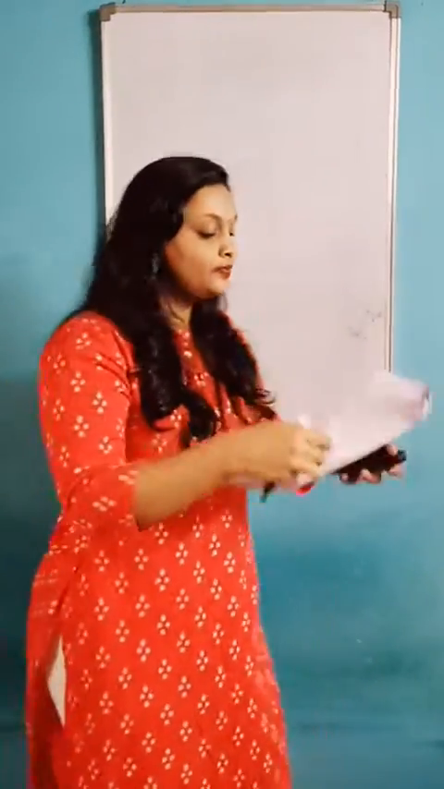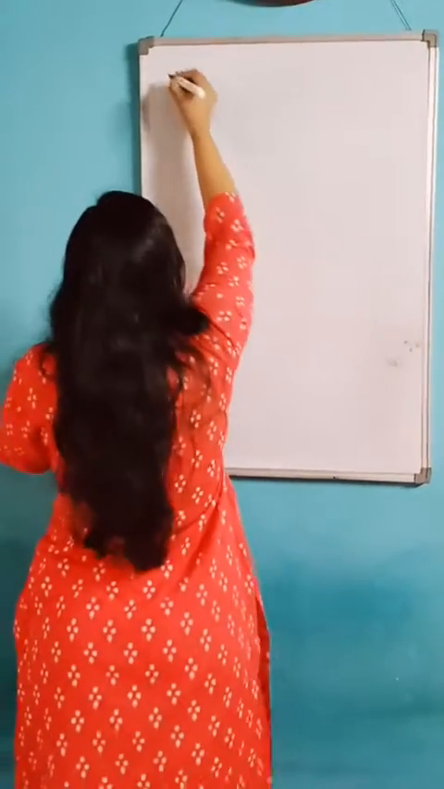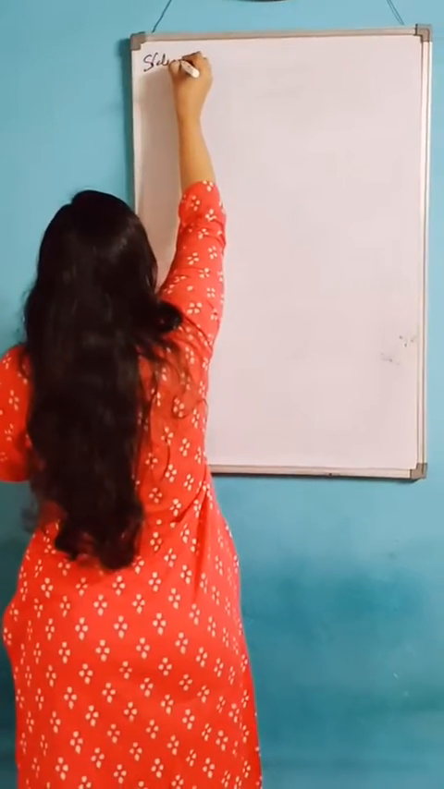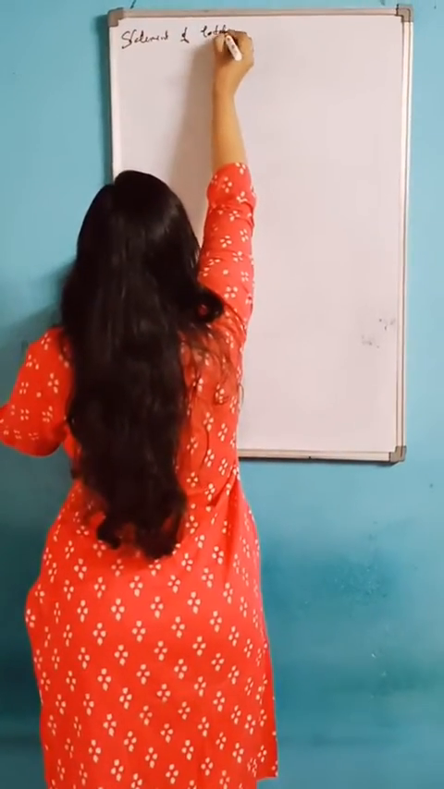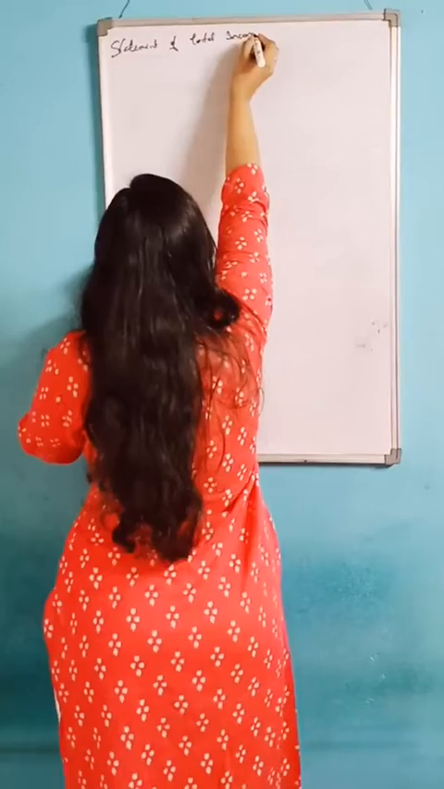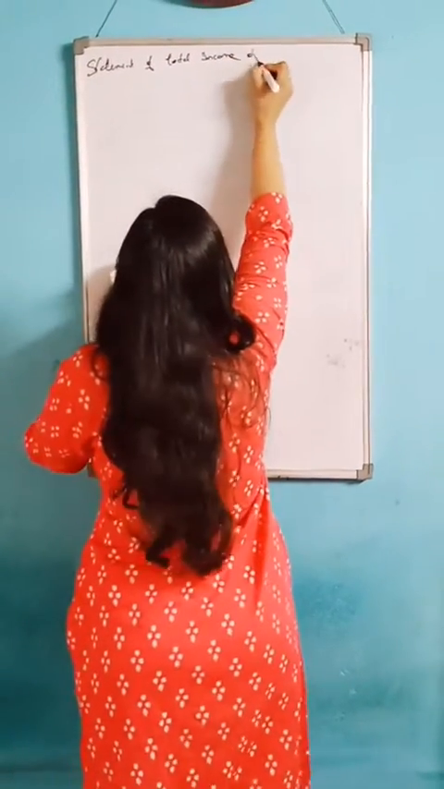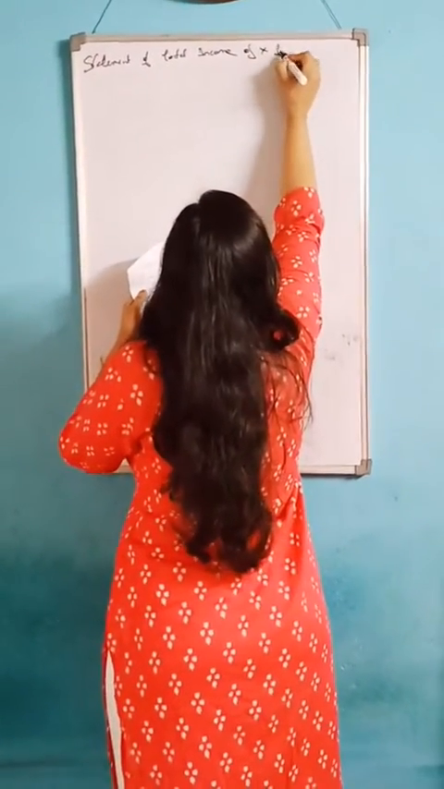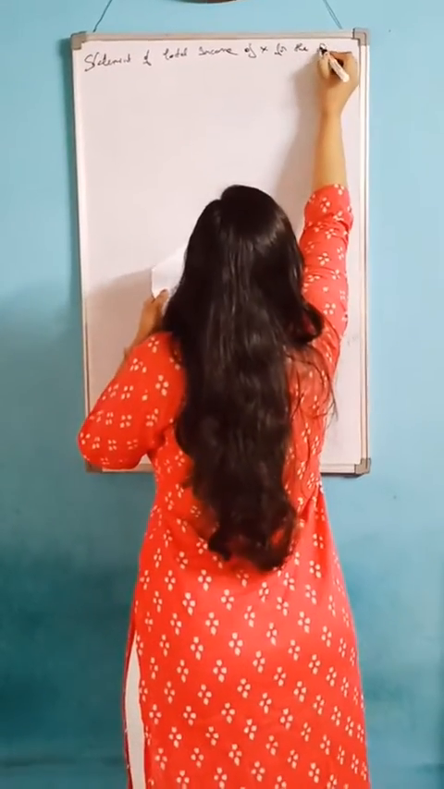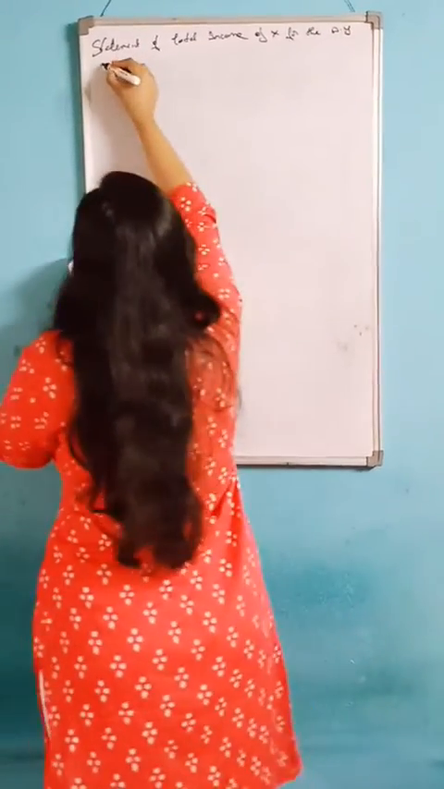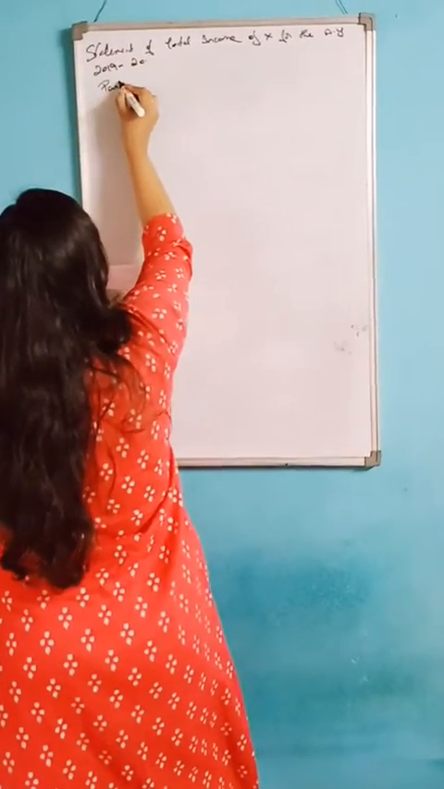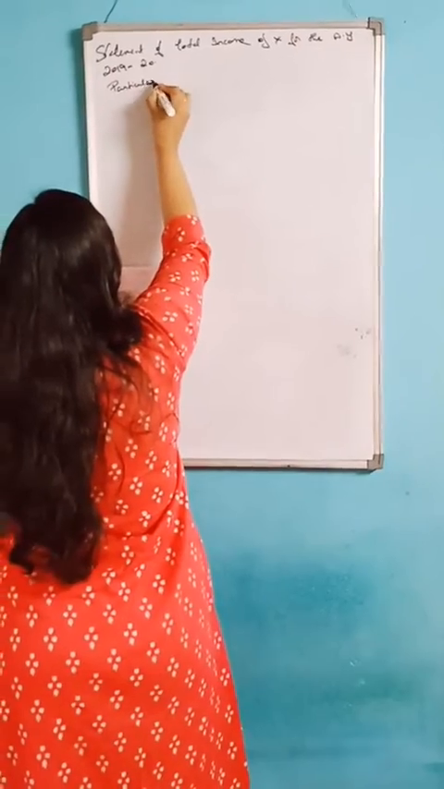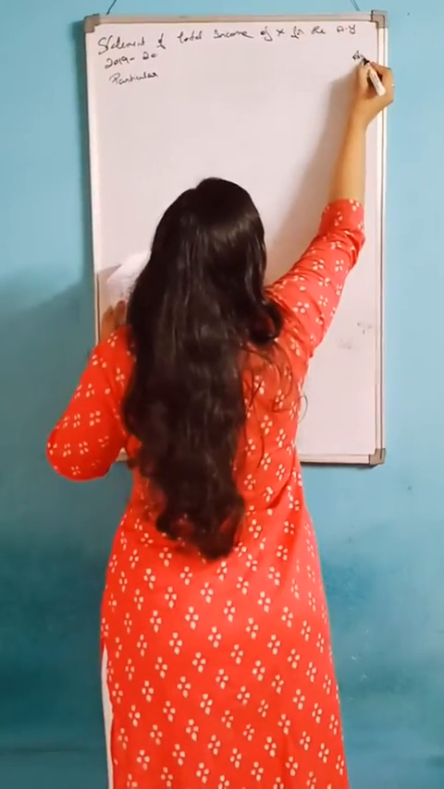So let's move to the problem. The heading is statement of total income of X for the assessment year 2019-20. This is the particular and amount column.